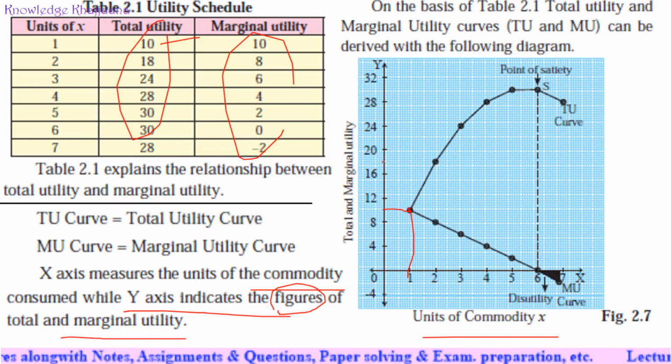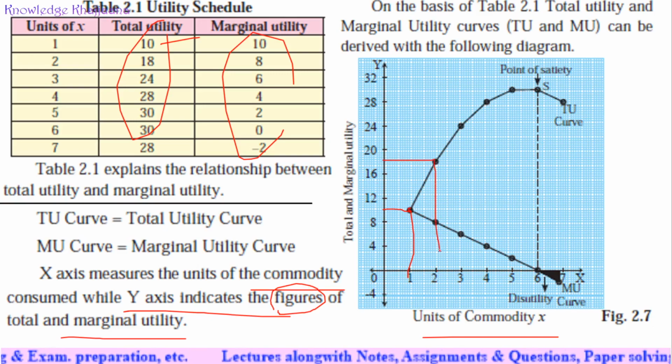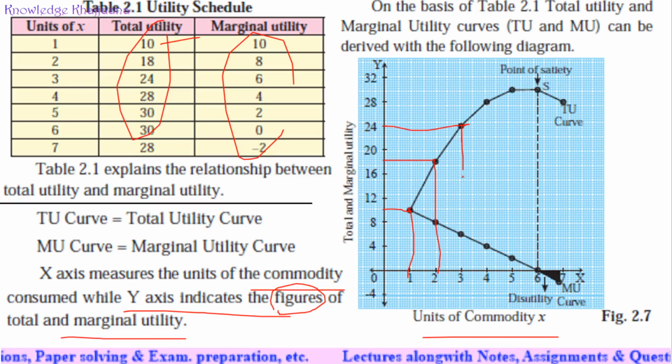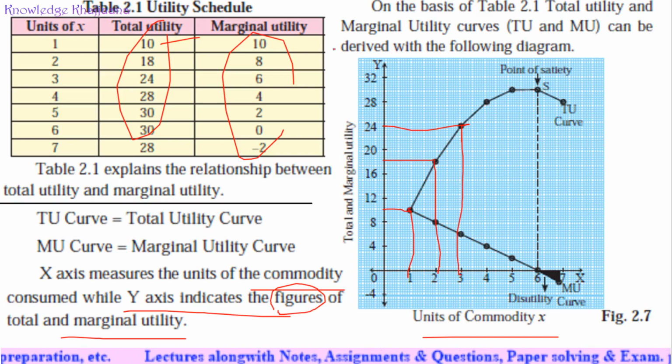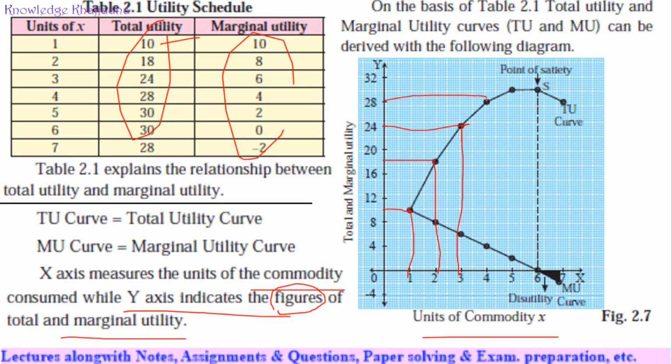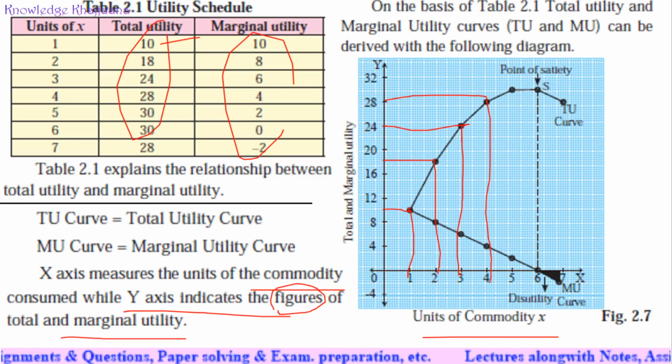Then after drinking the third glass of water, we got total utility as 24. Then after drinking the fourth glass of water, we got the total utility as 28.